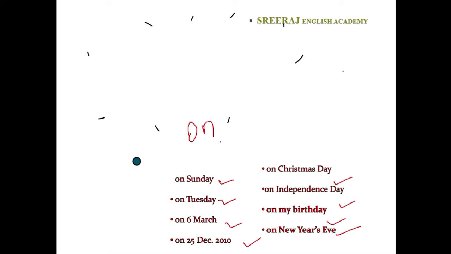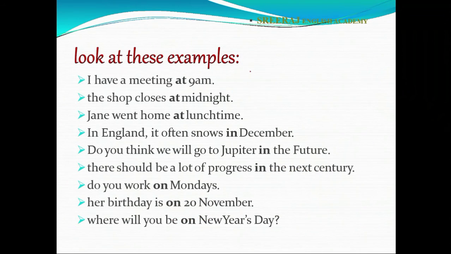Dear children, in is used normally, whereas on is used for a particular specific date or a specific period of time. Here, look at these examples. I have a meeting at 10 a.m. That means at a particular time. The shop closes at midnight, particular.